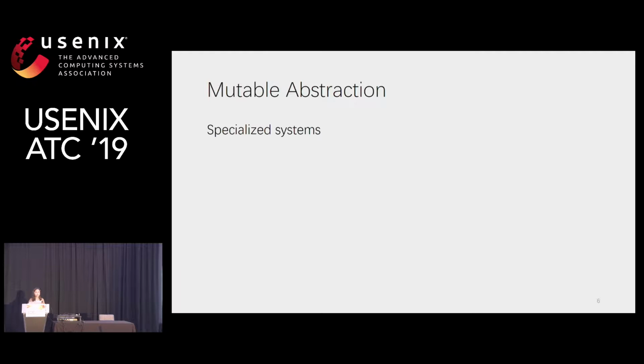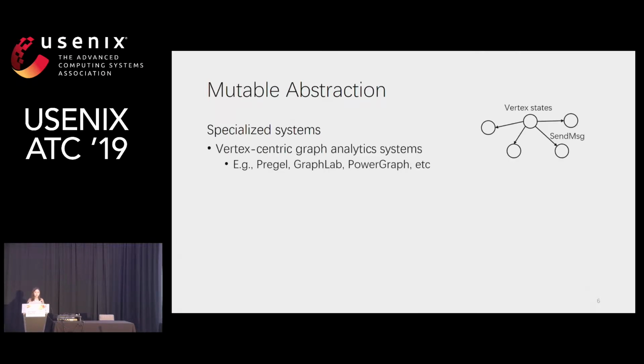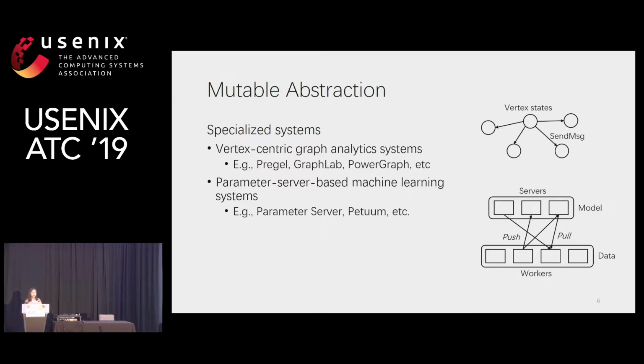So in contrast, mutable abstractions are usually adopted by specialized systems, such as Pregel and GraphLab for graph analytics and parameter server for machine learning. So let's call these systems mutable systems. The target workloads of these systems are stateful, and the mutable systems usually provide specialized programming models, such as the key-value-based push-pull for distributed machine learning and vertex-centric models for graphs.